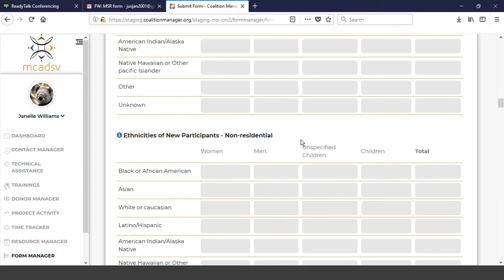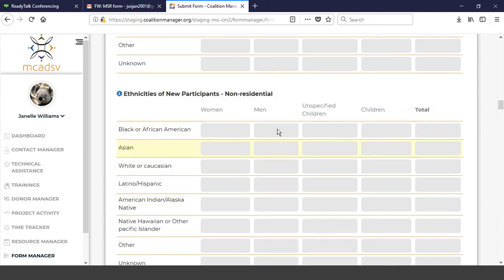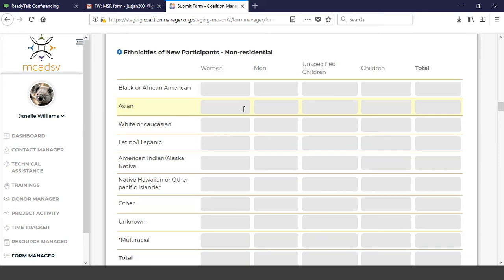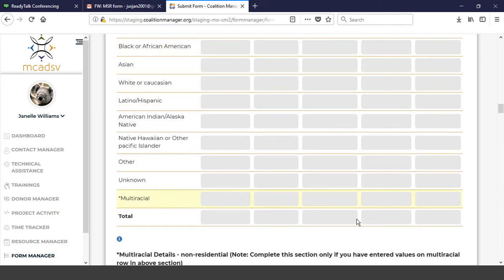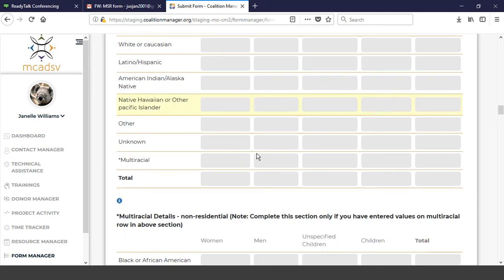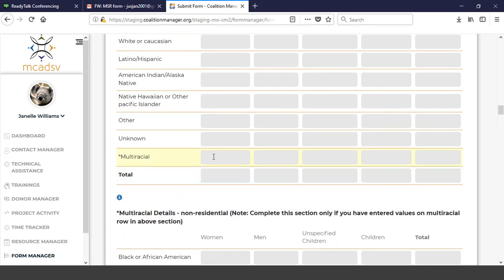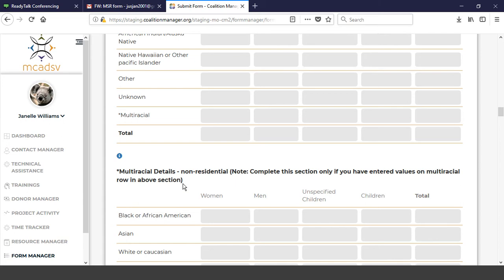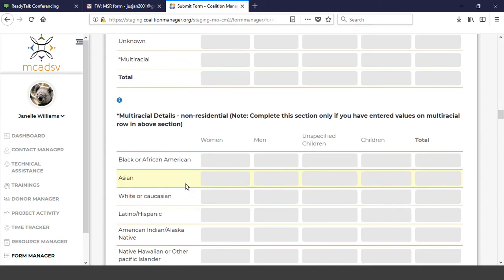And that would be the same under ethnicities for new participants of non-residential. So again, pay attention to those totals because, like Janelle said, you don't get the error message anymore. So you want those totals to match with what you entered up above. And again, if you put something in the multiracial section, the drop-down box isn't there. It's just the section right below it.